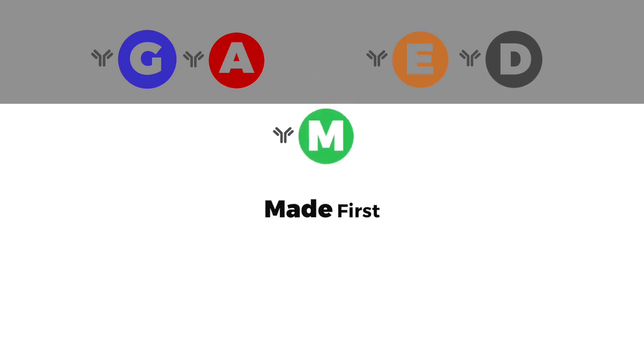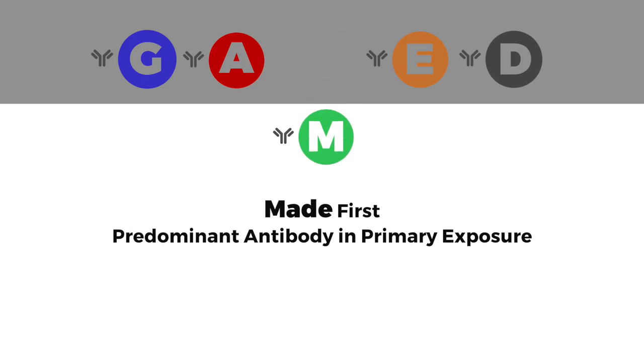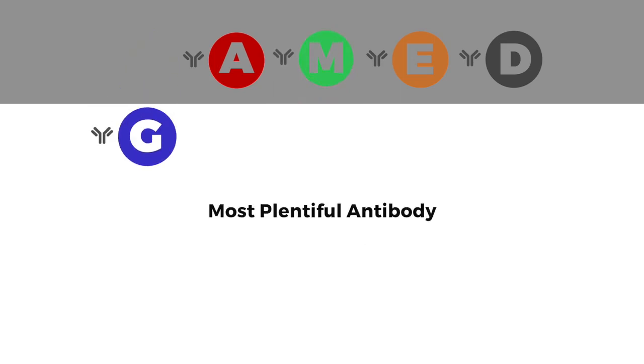The first one is going to be IgM. And I want you to say this with me, all right? IgM is made first. So if they ask you if a patient is sick, like the primary exposure, the first time someone's exposed to an antigen, this is going to be made first, okay? Primary exposure.